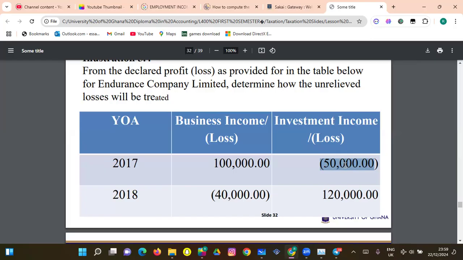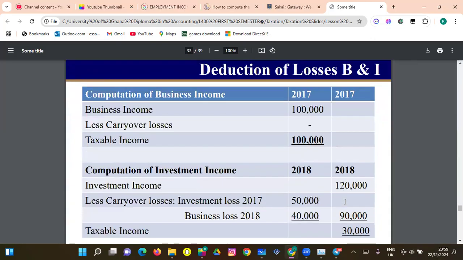So that loss will be carried forward and then it will be offset. So 80,000 now minus 50,000, it will be left with 30,000. So 30,000 left is the amount that will be taxed here. So let's look at the answers and see whether it's correct here.